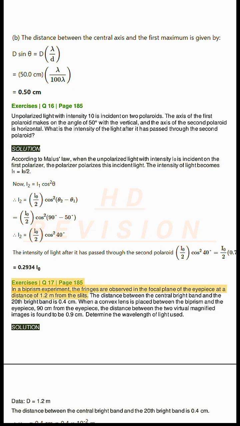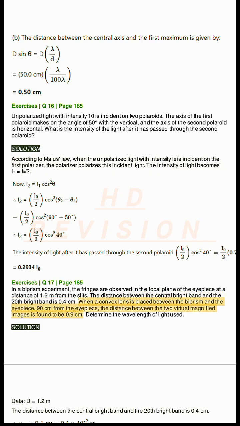Exercises Q17, page 185. In a biprism experiment, the fringes are observed in the focal plane of the eyepiece at a distance of 1.2 meters from the slits. The distance between the central bright band and the 20th bright band is 0.4 centimeters.